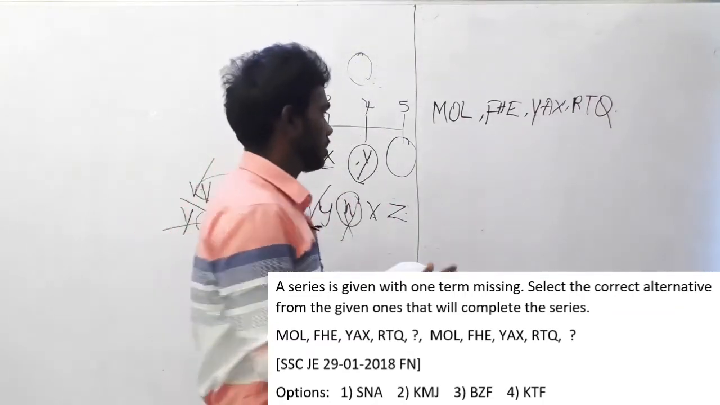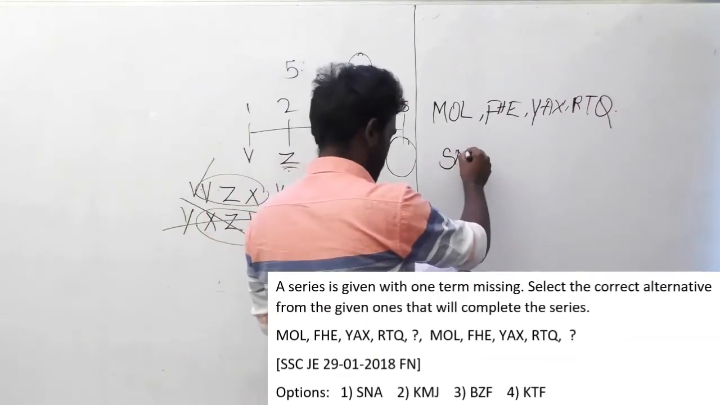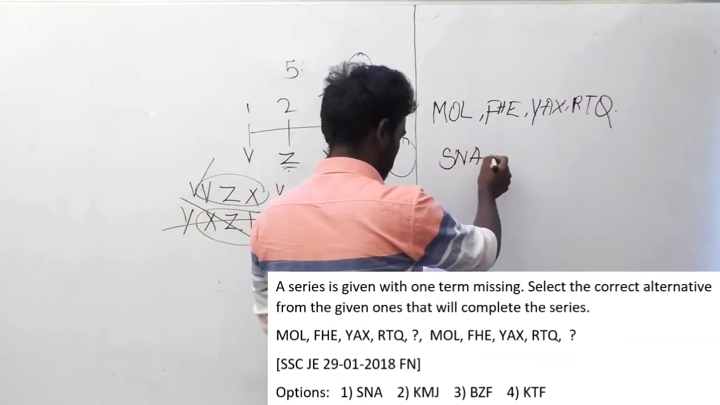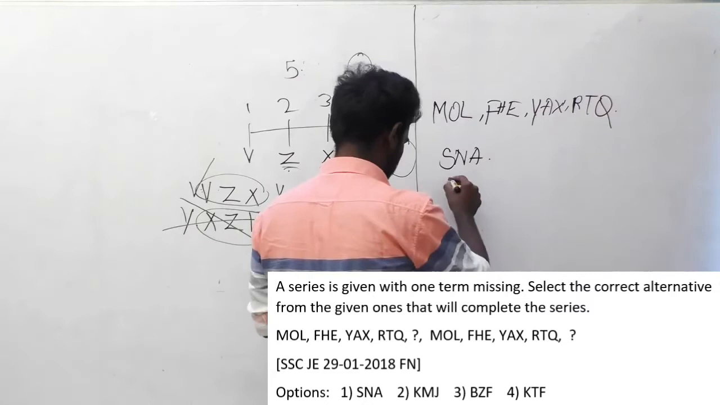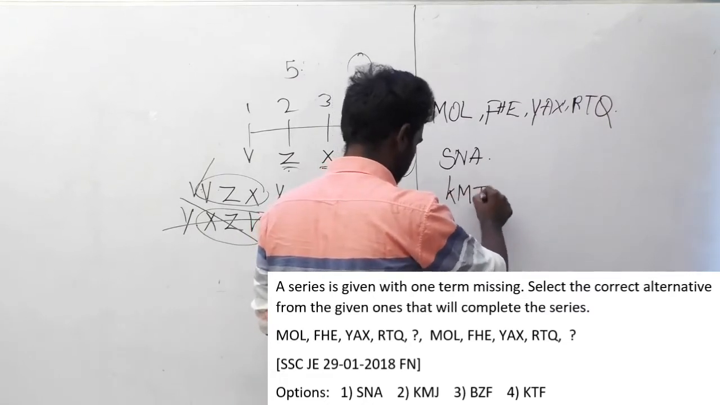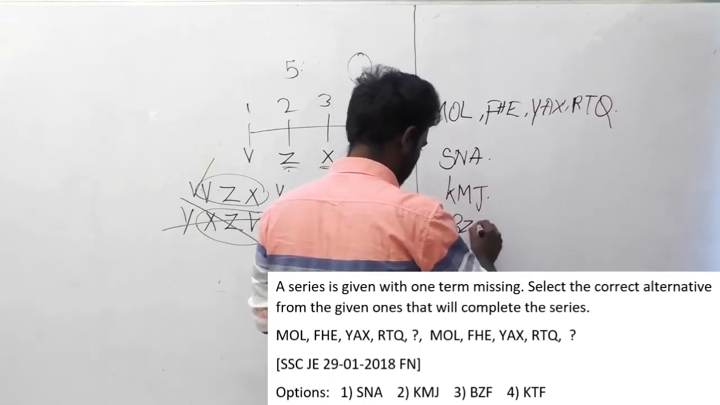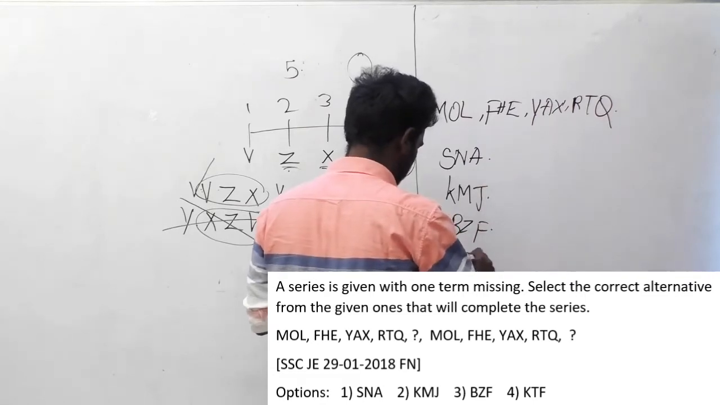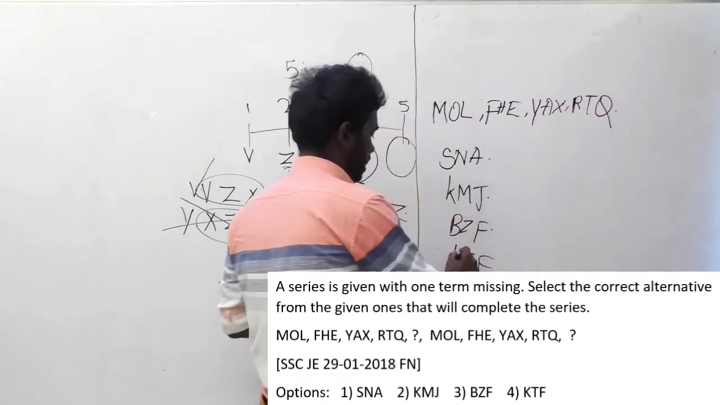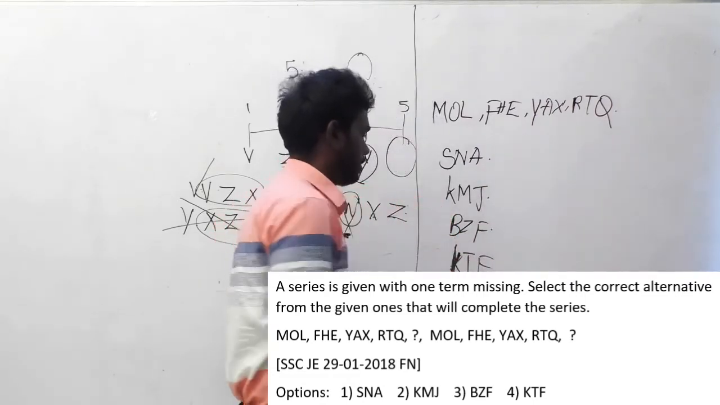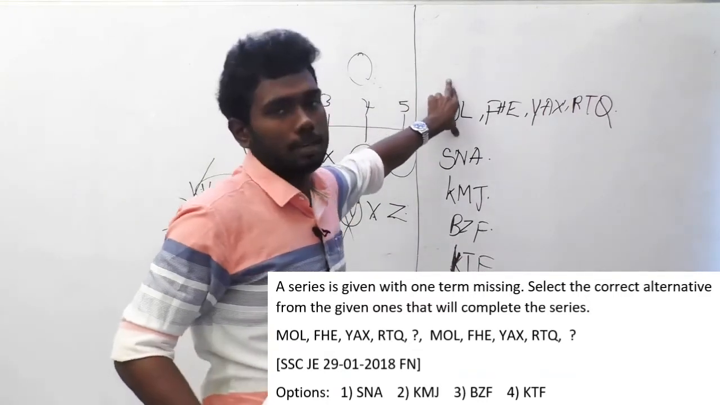And the options are SNA, KMJ, BZF, KTF. I have already mentioned this in previous questions also, guys, but I am saying it again.